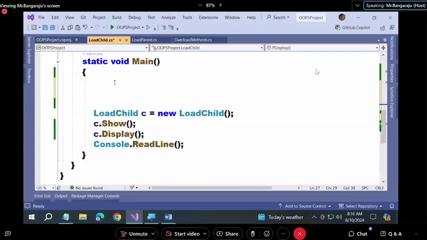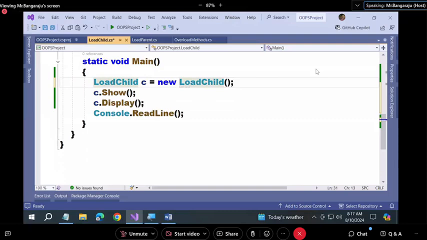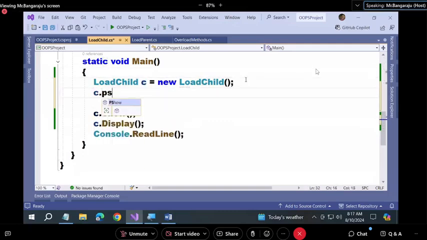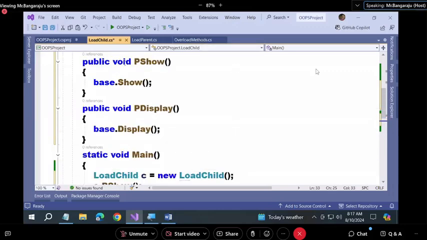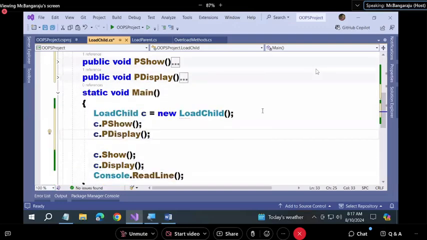Now see, you don't require to create a parent class instance at all. Child class instance only will call the parent also, child also. How, sir? C dot p show will call the parent class show method, and C dot p display will call the parent class display method. Now these two methods are acting as an interface in calling the parent's methods from the child class.